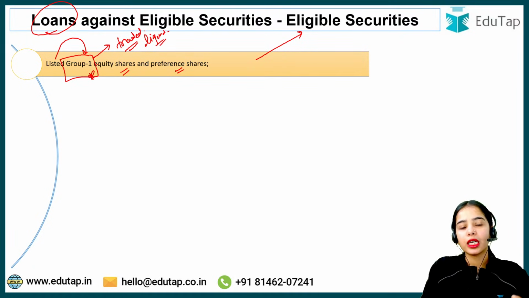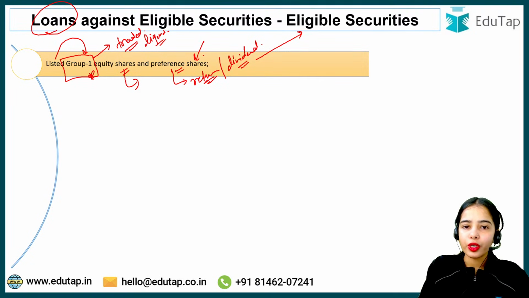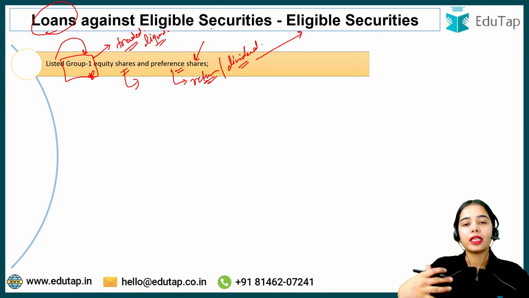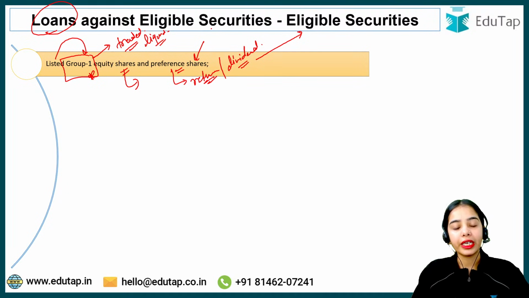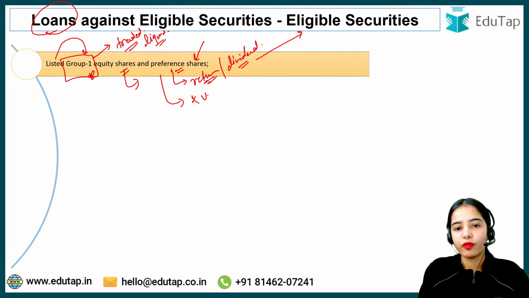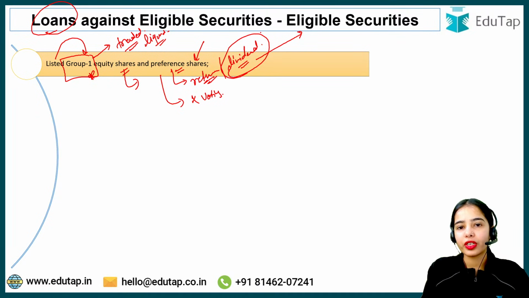So the listed group 1 equity shares, the normal shares, as well as the preference shares, in which you get the preference in the returns, in the dividend. Preference shares are the shares in which the shareholders get priority in receiving the dividend, the part of the profit, and they do not have voting rights.